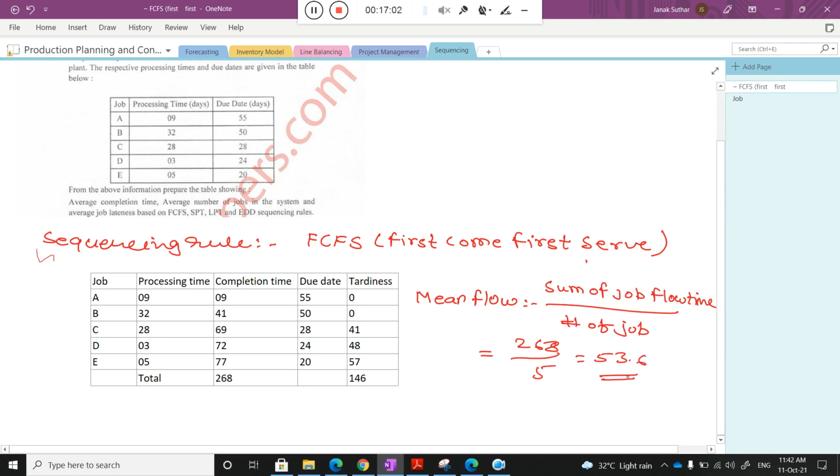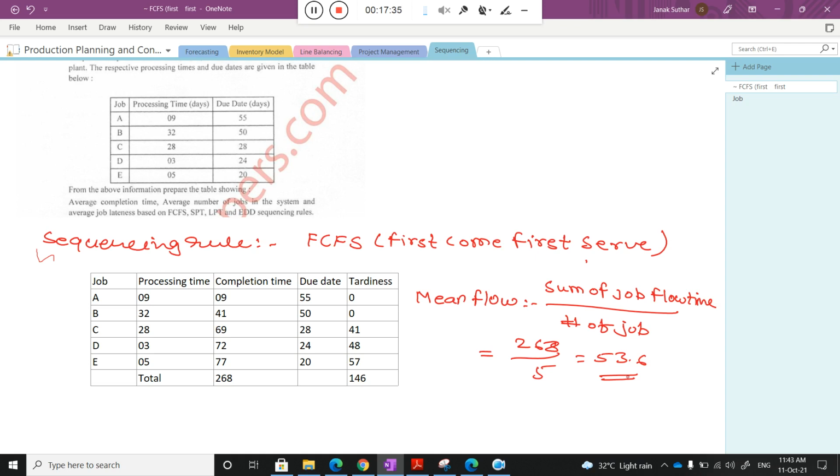53.6. Okay, so what is the indication? Mean flow time is the average time spent by a job in a production system. What is the average time spent? That is 53.6. Because the total time we need to spend is 268, and if I divide 268 by 5, you can easily find the average time spent on a particular job, which is nothing but 53.6.